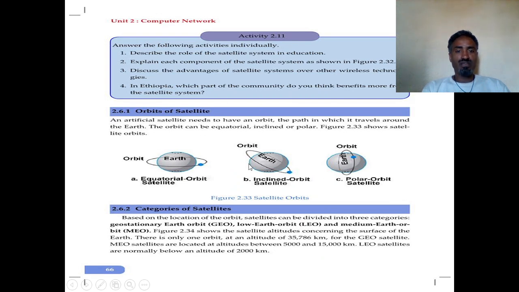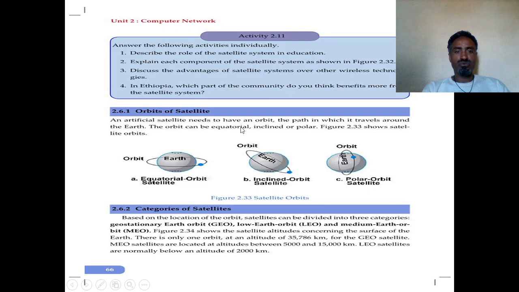Orbits of satellites. An artificial satellite needs to have an orbit. What's an orbit? It is the place where the satellite is placed. The satellite is placed on the orbit so that it can communicate with the Earth station, either by uplink or downlink. An artificial satellite should have an orbit, the path in which it travels around Earth.